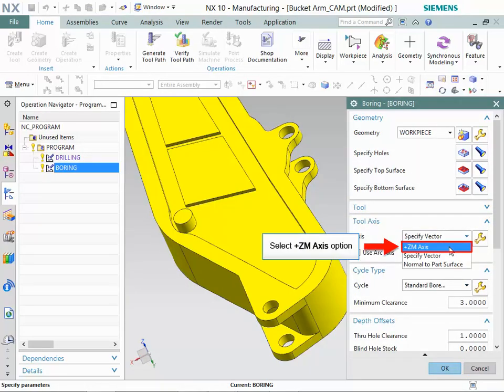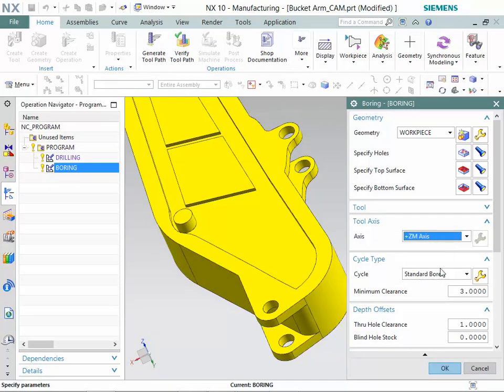Now, select +ZM axis option in the axis list. Make sure that Standard Bore option is selected in Cycle list. Also, make sure that the minimum clearance value is specified as 3.